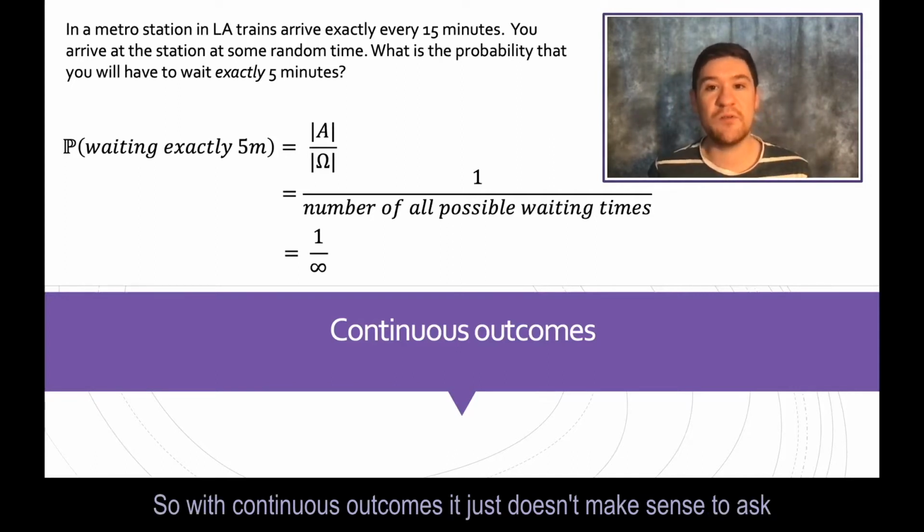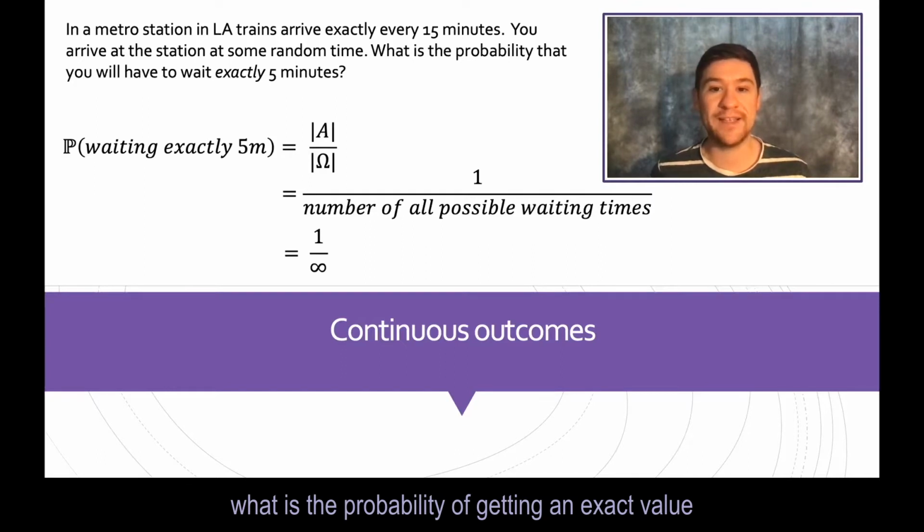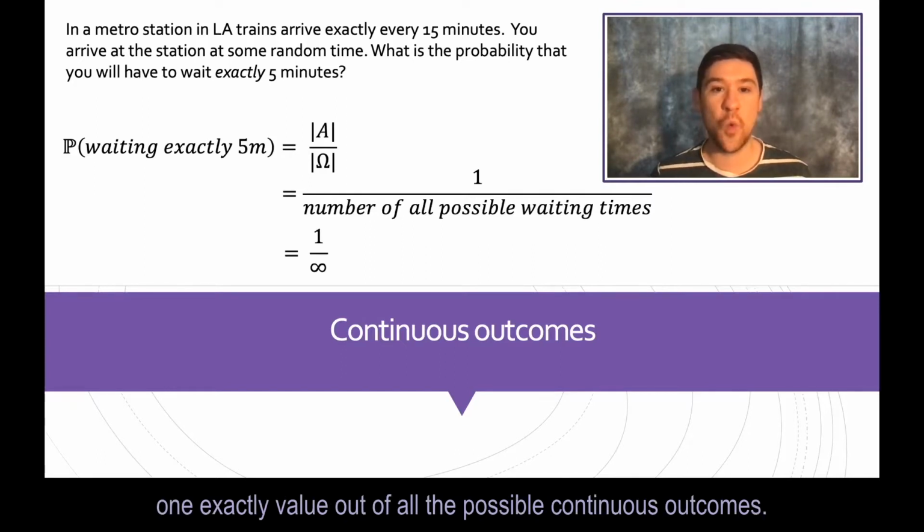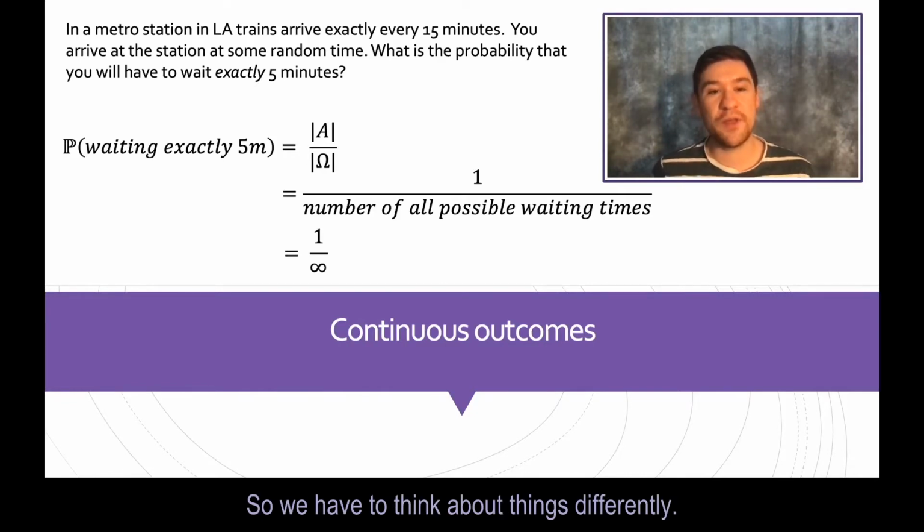So with continuous outcomes, it just doesn't make sense to ask what's the probability of getting one exact value out of all the possible continuous outcomes. So we have to think about things differently.